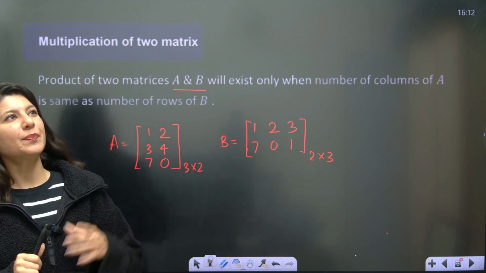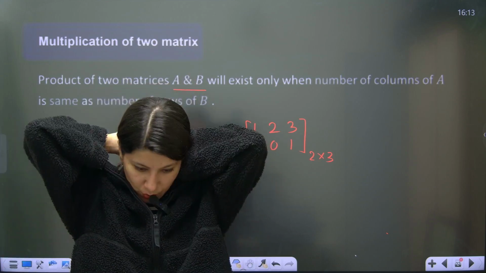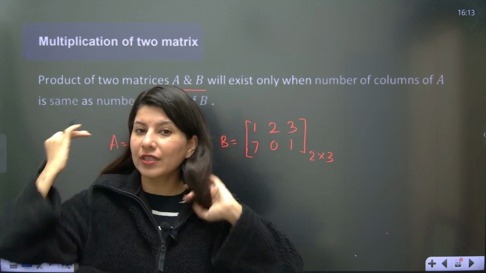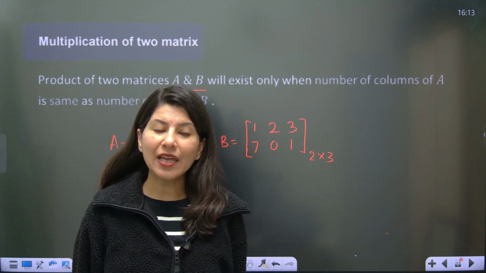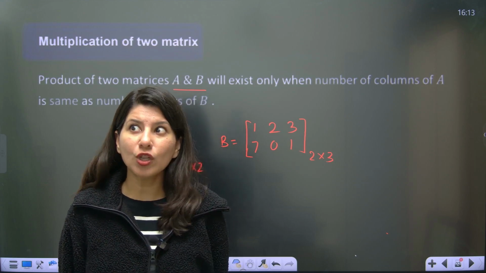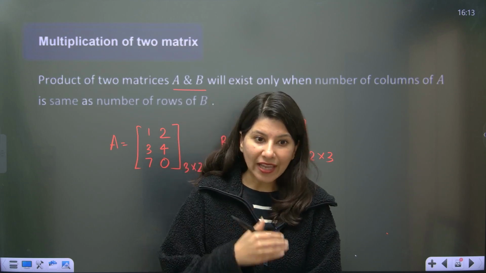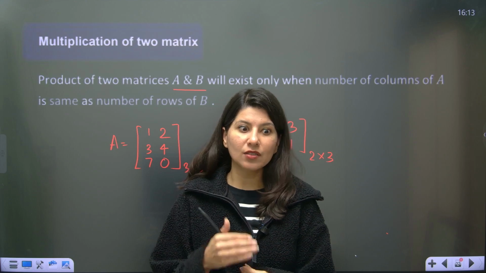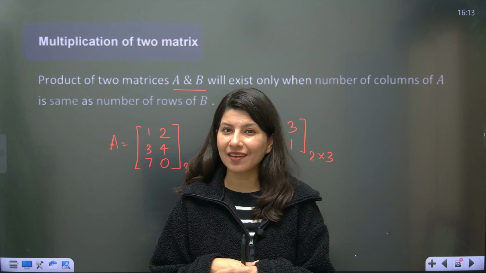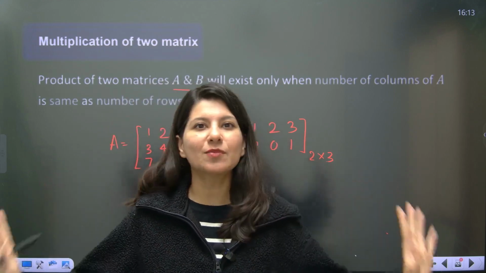See, suppose you are in a school. You take admission in your school, and obviously everybody is of your age. So what do you think? Can you make friends with everyone in your school? No, right? It depends. Although they are the same age as you, studying the same thing, and your curriculum is similar, still compatibility is not there with everyone. Same. Multiplication of two matrices is not possible just because they are matrices.